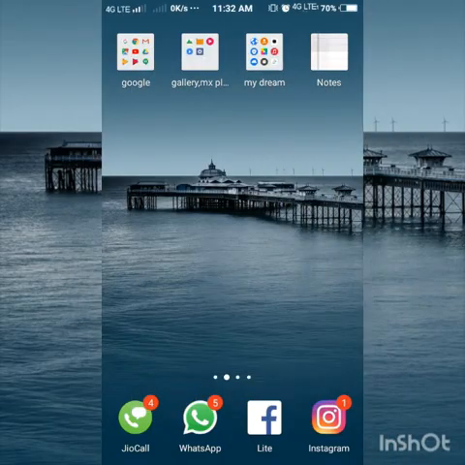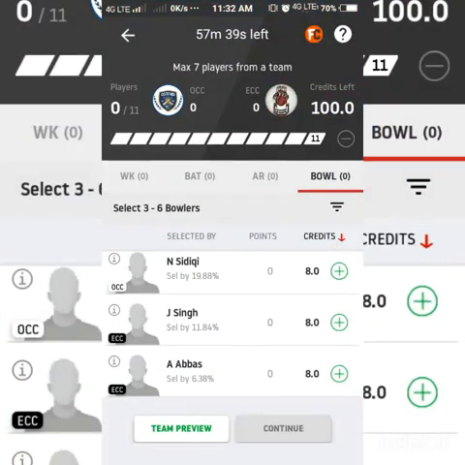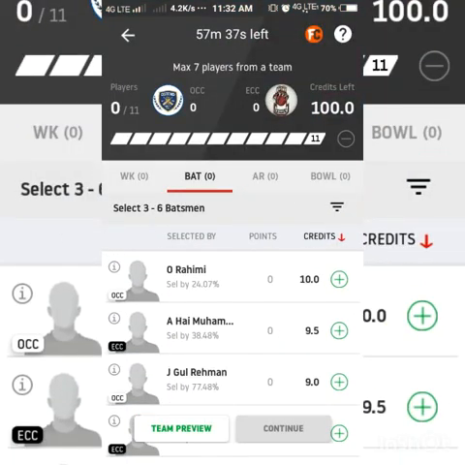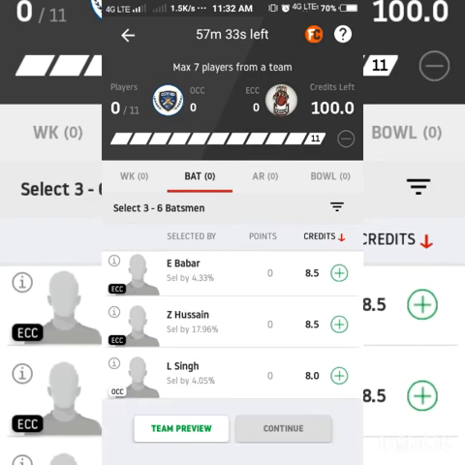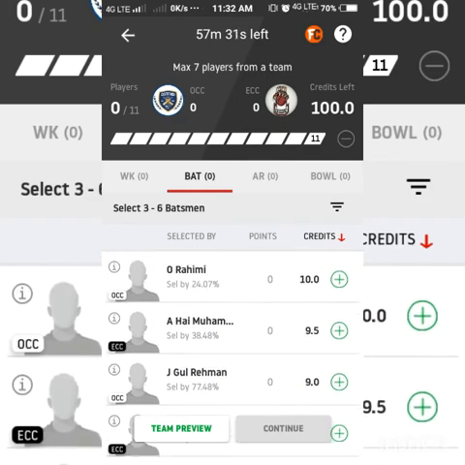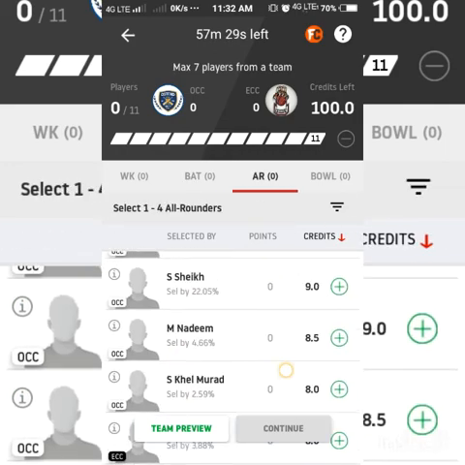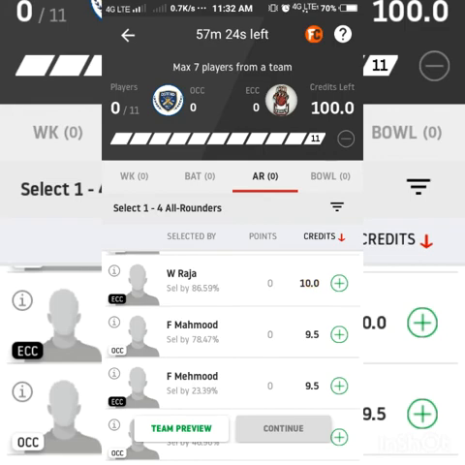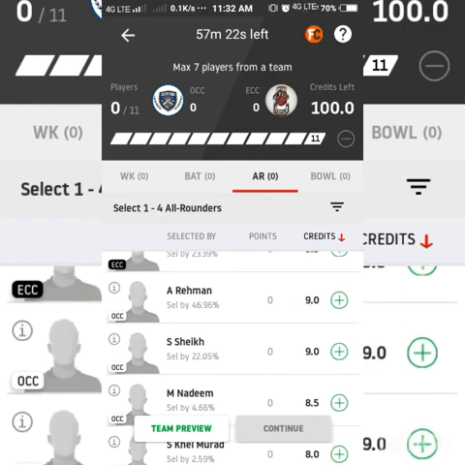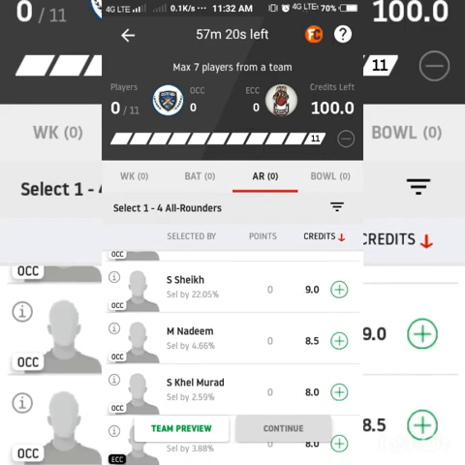Now I will tell you the captain and vice captain choices also. Coming to the batsman side only, I am going with captain as S. Mohammad. He is a very good pick. Jad Hussain is another good pick. A. Rahim Mohammad, attacking batsman, is another good captain vice captain. F. Malik also good vice captain. W. Raja, F. Fazal Mohammad, F. Mohammad, and S. Sheki. These are the captain and vice captain choices so that you can go with them.